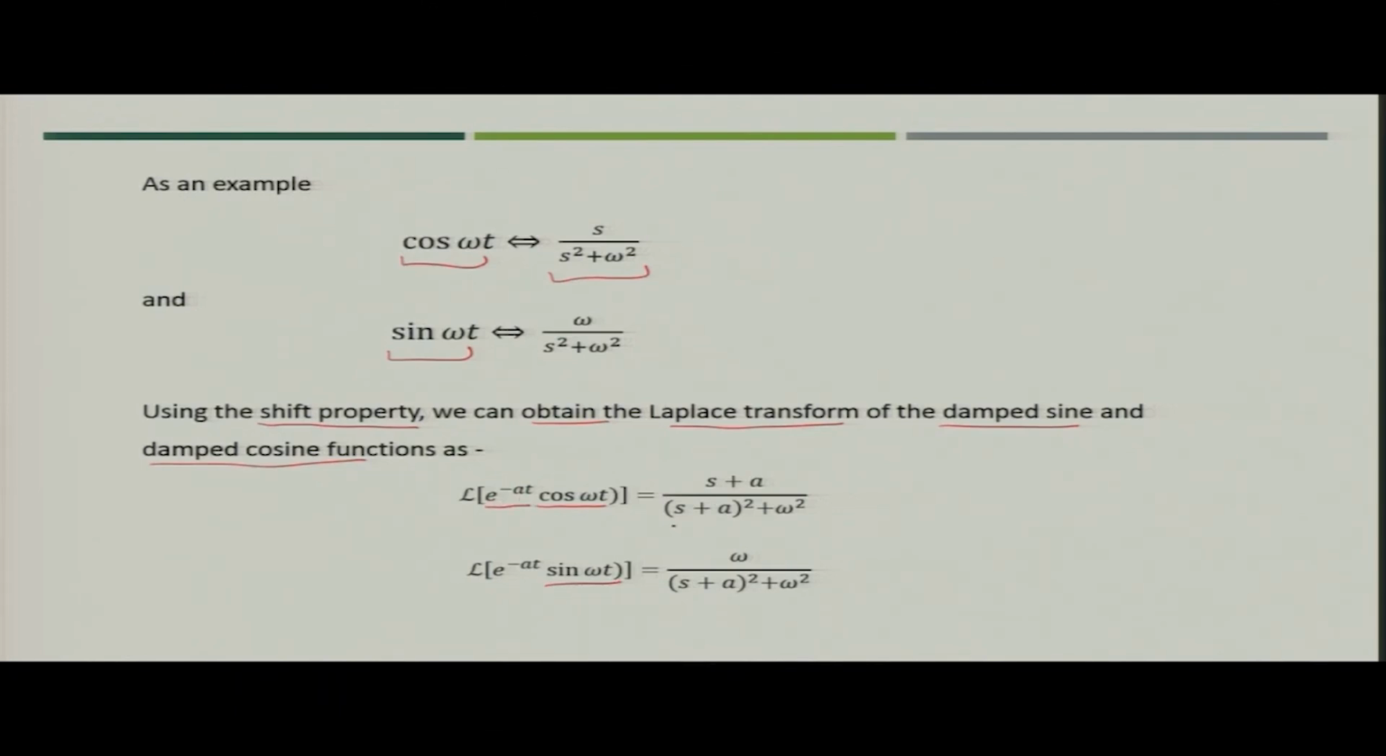then its Laplace transform can be given by simply replacing s in the Laplace transform of cos omega t by s plus a. So, in the numerator we replace s by s plus a, and the denominator becomes (s plus a) whole square plus omega square. Similarly, for e to the power minus at sin omega t, it becomes omega upon (s plus a) whole square plus omega square.